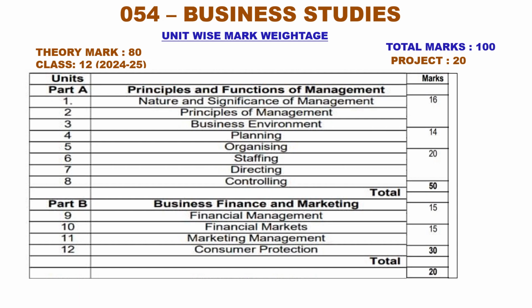In part B, for the 9th and 10th units, they allotted 15 marks, and for the 11th and 12th units, 15 marks. So in part B, both have equal weightage. In part A, you have more weightage on the 6th, 7th and 8th lessons.